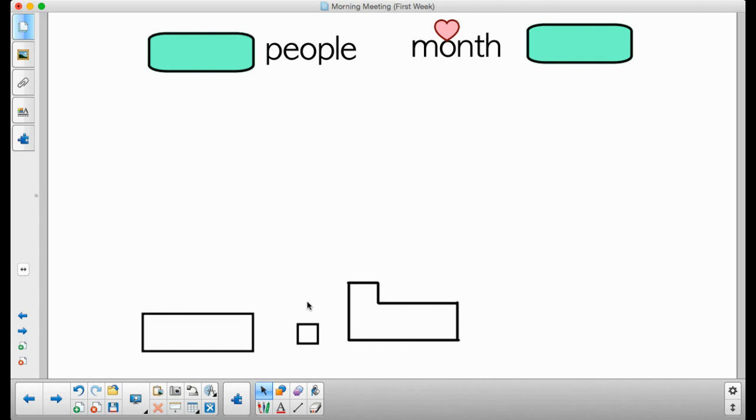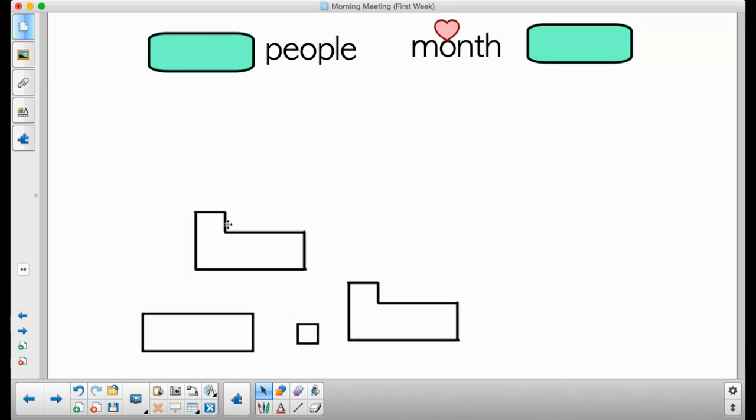All right. Now, if we were at school, we would use our sentence frames to move them to make a sentence. I know that you can't actually move it on your screen, but I want you to think about what you would move when I say this sentence, okay? Here's your first sentence. Many people like the month of May. So think about what sentence frame you would start with and then how you would end it. Many people like the month of May.